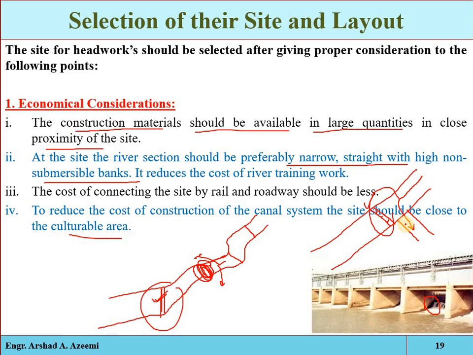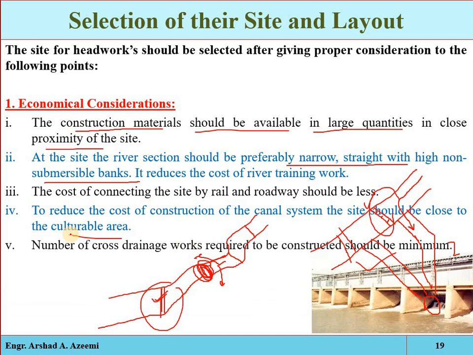Suppose if we construct the canal at this point, for example, and the canal length is 2 kilometers, and suppose if we construct headworks here and take out a canal whose length is 1 kilometer, then this will be preferred, because the overall cost of the irrigation project will be reduced. So to reduce the cost of construction of the canal system, the site should be close to the cultivable area so that the canal length may be reduced.